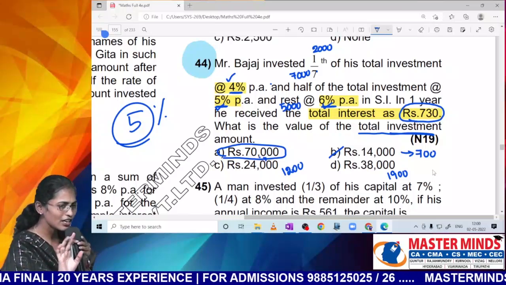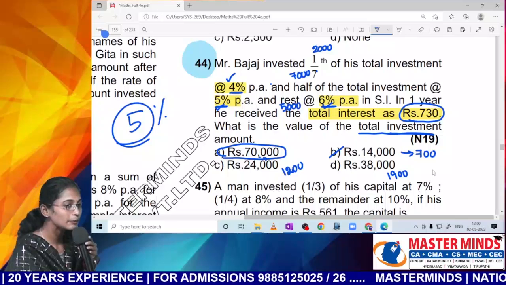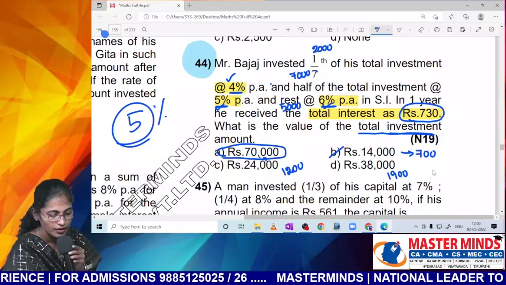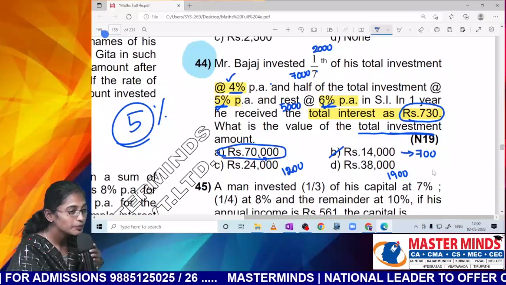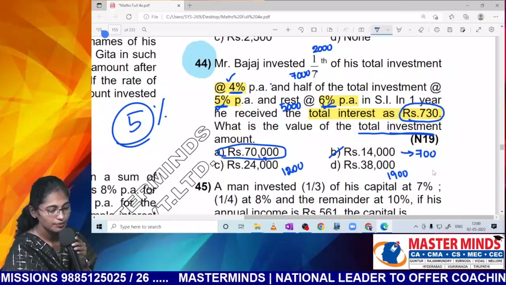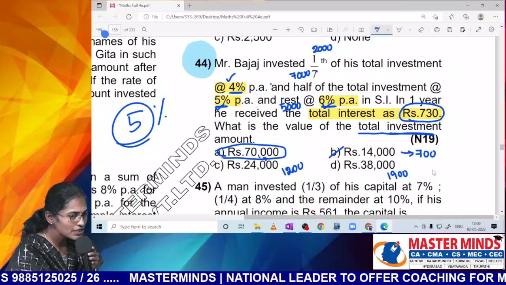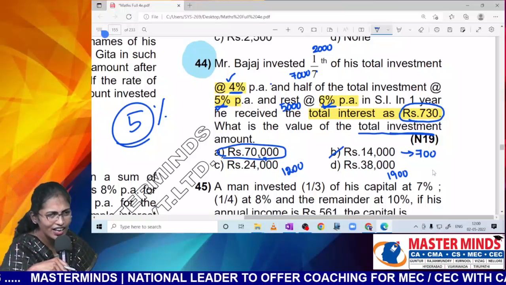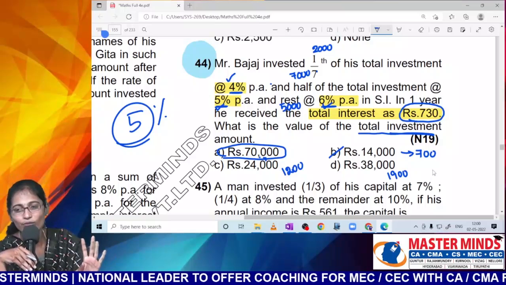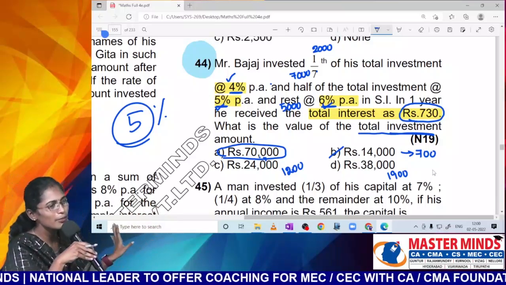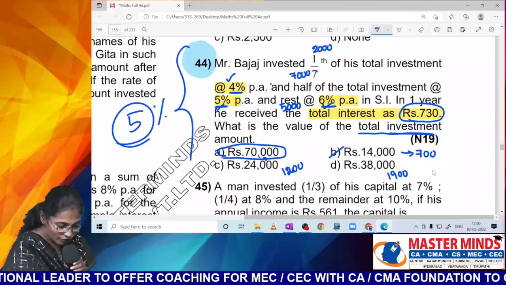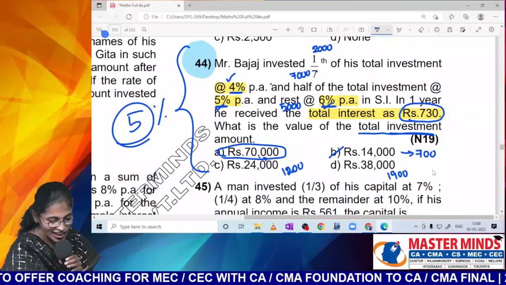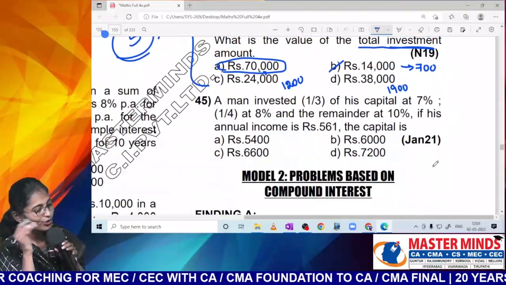Guys, let me tell you the calculation process. 2,000 into 4%, M plus. 7,000 into 5%, M plus. 5,000 into 6%, M plus. 730 exactly, right? So there's no need to reconfirm your answer. That approximate answer will definitely be the correct answer. So whenever you are facing these kind of questions, please don't calculate everything. Just take the average rate. So I'll wait for you to complete the next question.